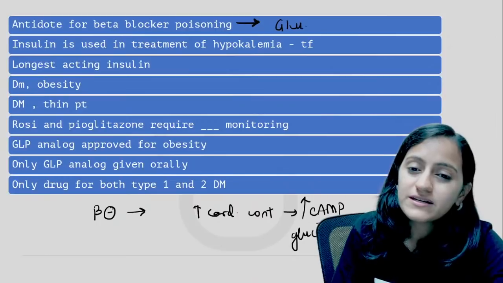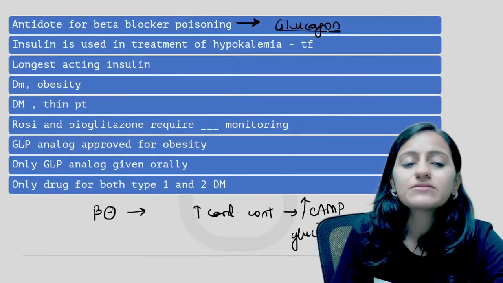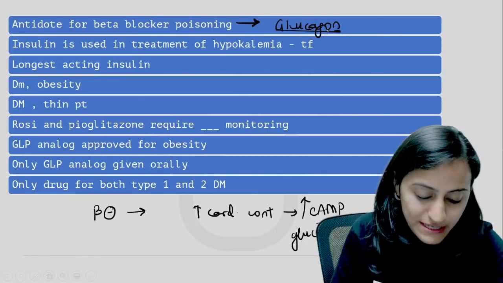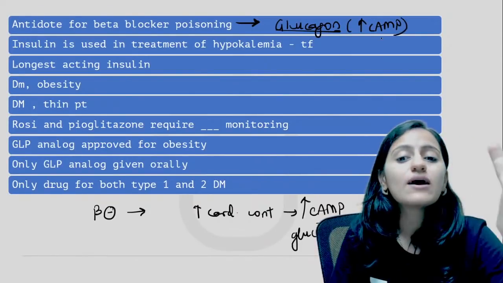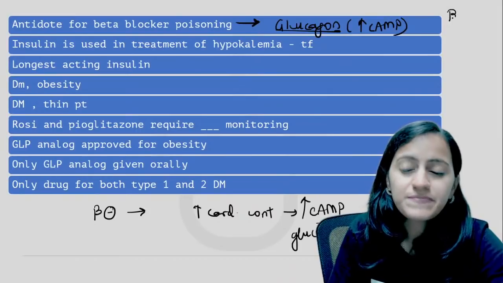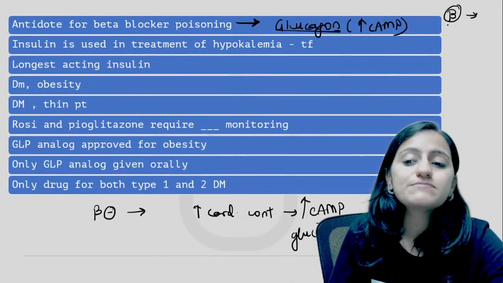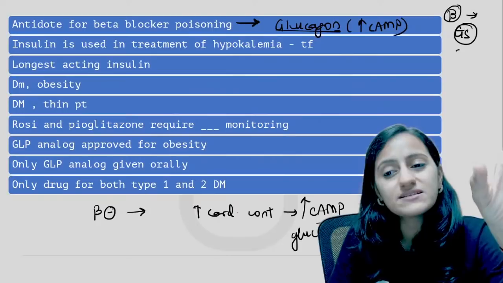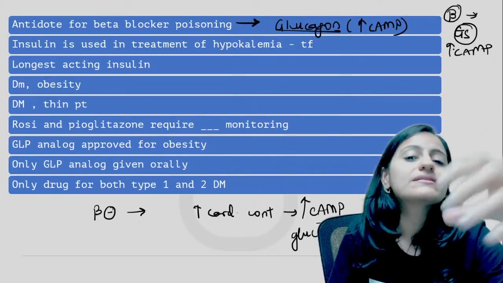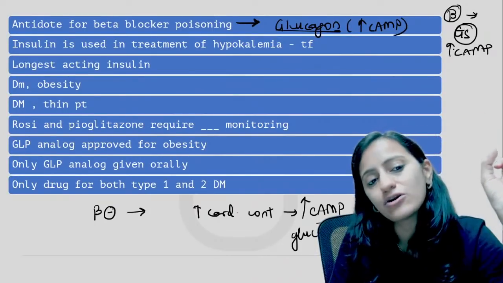Very, very important. So glucagon is the antidote for beta blocker poisoning. Why? Because it increases the cyclic AMP without acting on the beta receptors. Beta receptors, last NEET PG question, they act via Gs. The second messenger is cyclic AMP. They increase the cyclic AMP, increase the contractility.